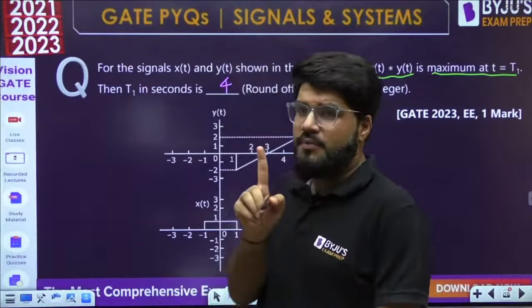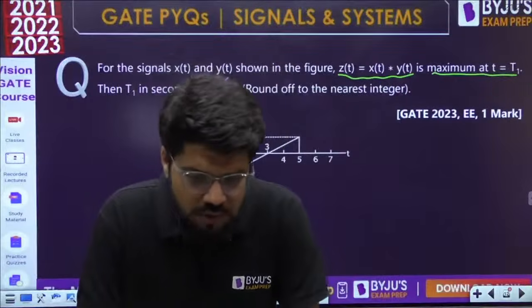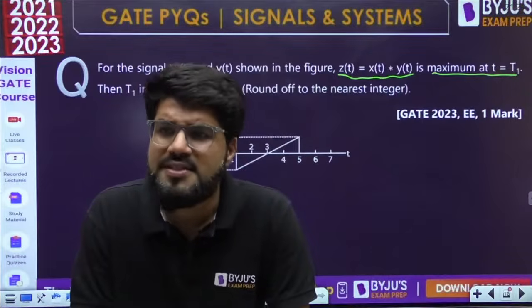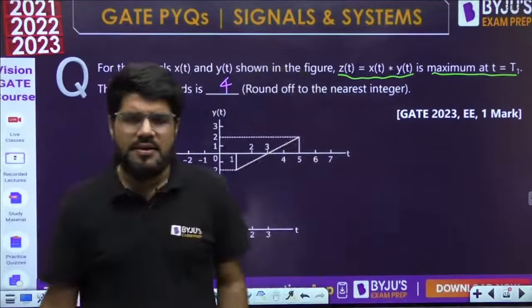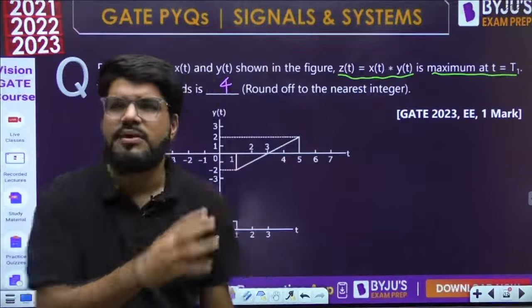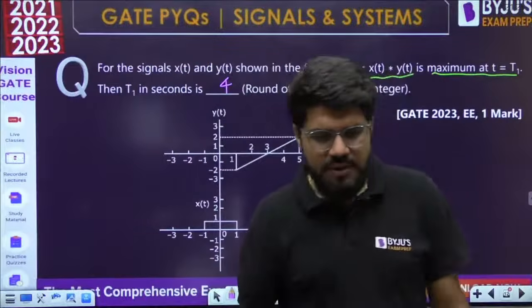It's a good question for 1 mark, and no worries, 2023 EE has anyways been a low scoring paper. It was a really good paper and it has been low scoring, with the topper at 66 marks. Don't worry. For 1 mark it is actually a good question. But for those who have studied convolution, especially the graphical analysis, this is very simple. You know at least the approach if you have studied the graphical method of convolution.